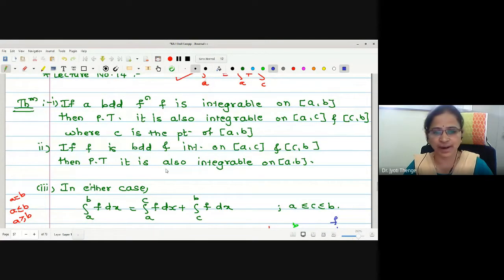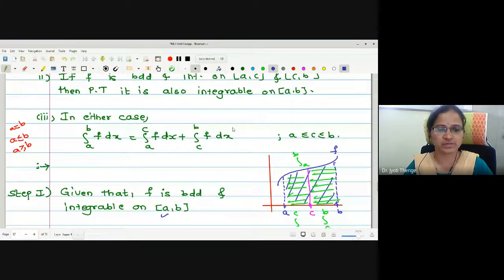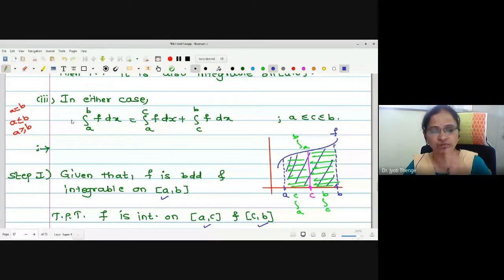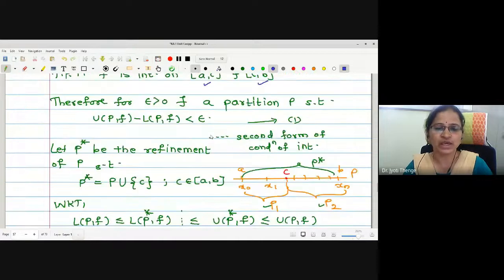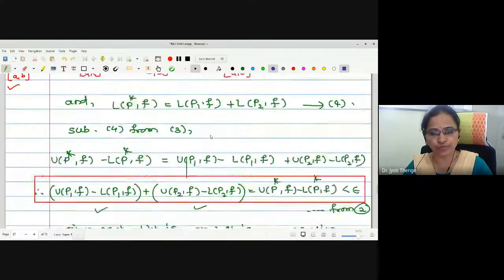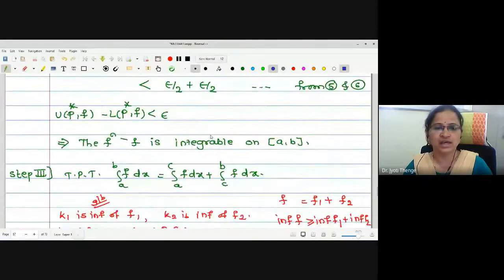That is, it is implied and implied by, right? Integrable on AB implies and is implied by it being integrable on AC and CB. This is what the statement means. And in both the cases, we have proved that integration from A to B f dx is equal to integration from A to C f dx plus integration from C to B f dx. The detailed proof we have discussed already in the last lecture.